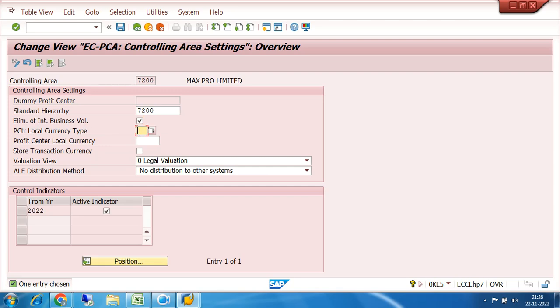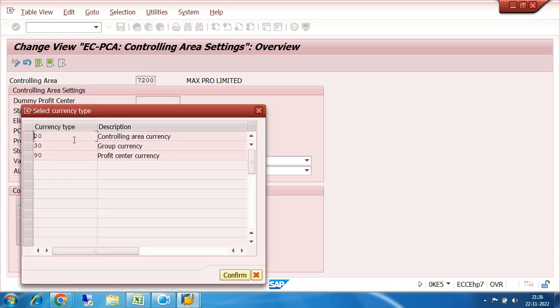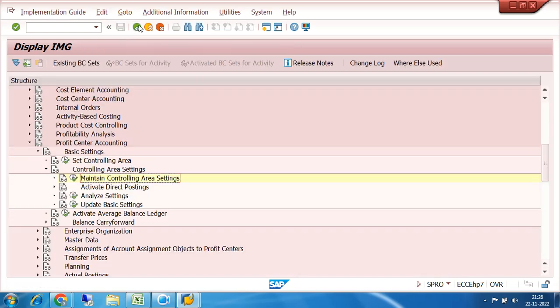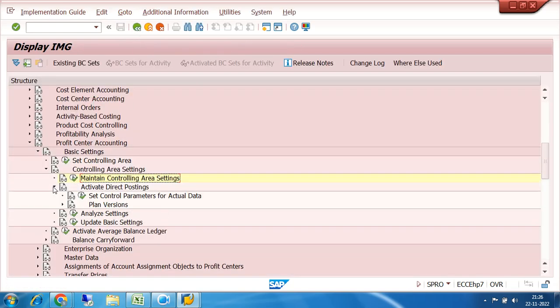Then profit center local currency will basically be our INR, that is our controlling area currency, because our controlling area currency is also INR. Then other things are very much the same, no issues. Click on save. So here the profit center standard hierarchy is already created, which was showing as error.